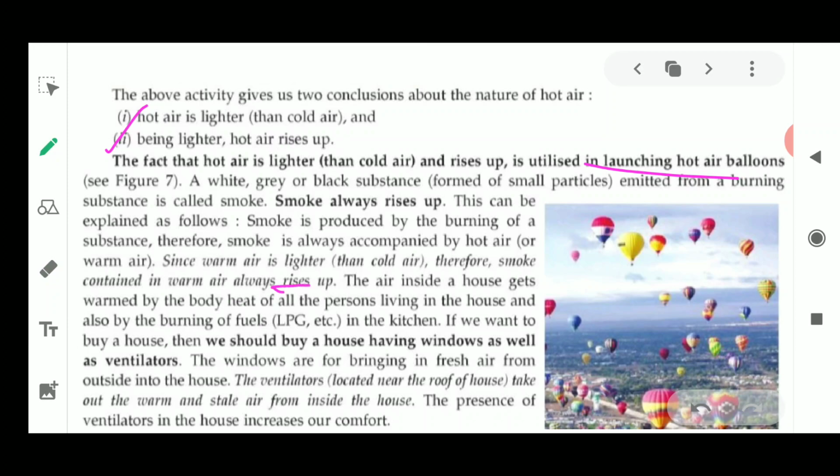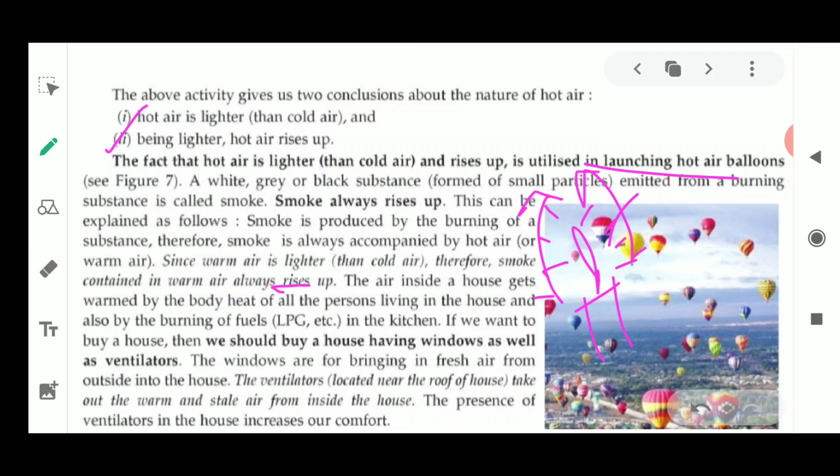The burning of fuels also takes place in the kitchen, and similar things happen when burning of a substance is taking place inside a kitchen. Why does a flame also rise up? Because hot air is present. The candle flame is also rising up. Why? Because the sides of the burning candle flame become hot and rise up. With the rising of this hot air, the candle flame also tends to rise up.